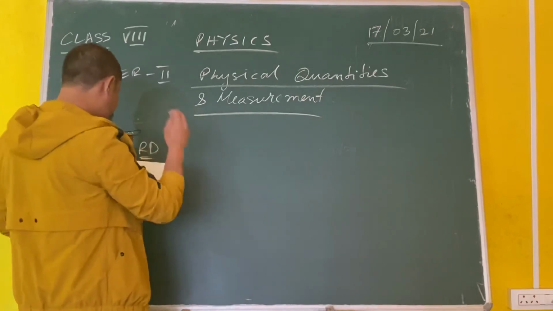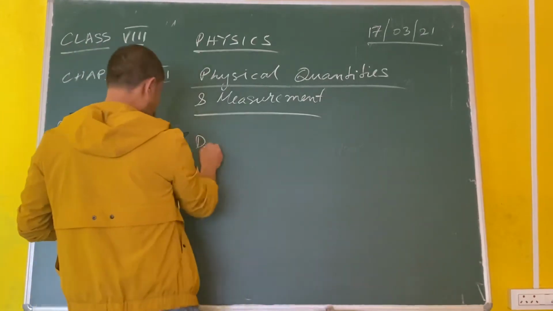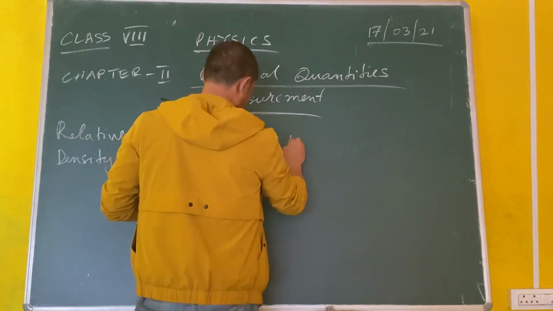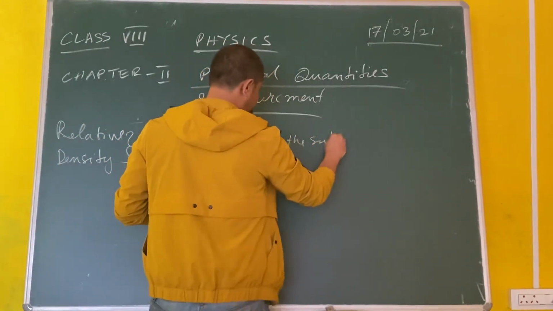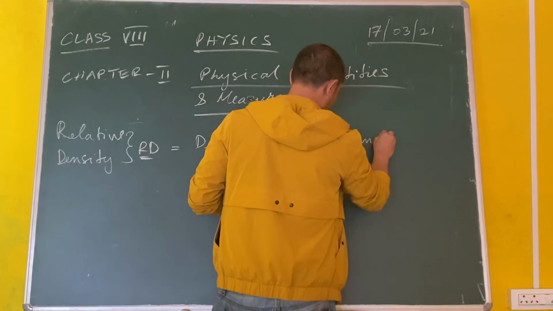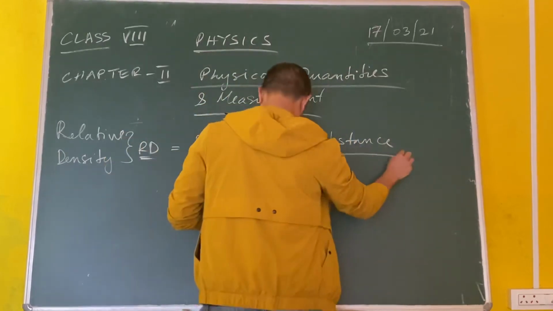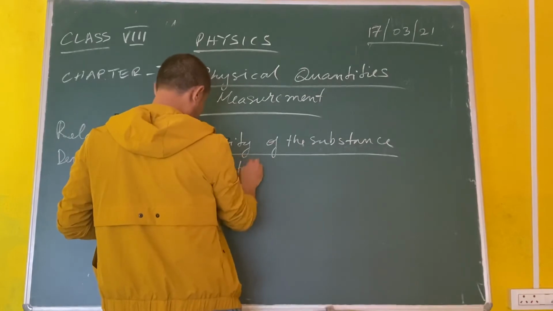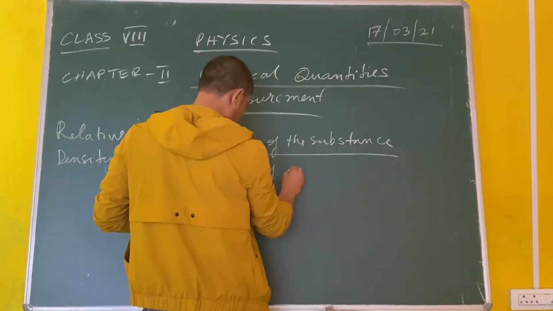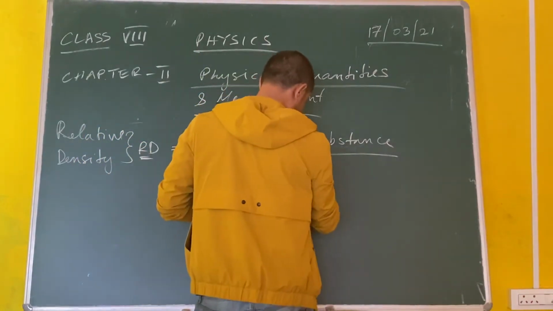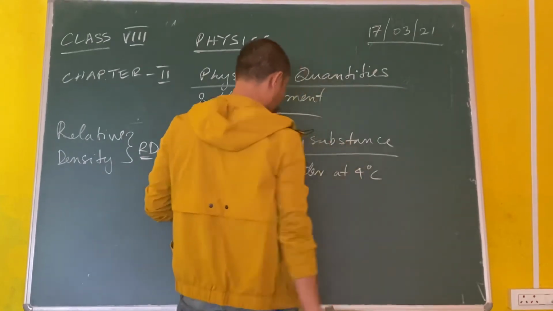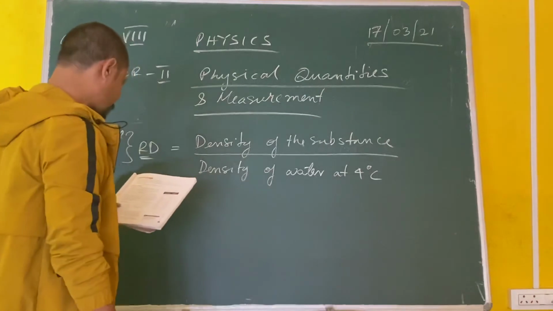So relative density is density of the substance upon density of water at 4 degrees Celsius.